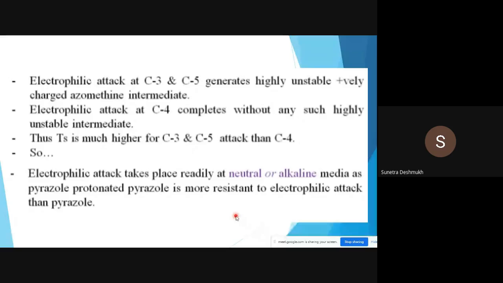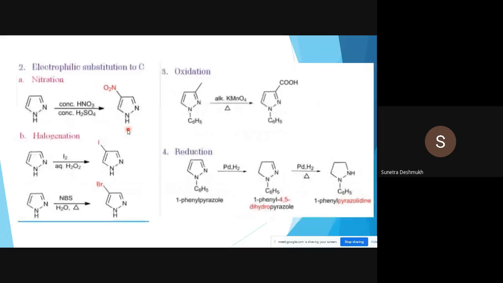Okay, so electrophilic attack takes place readily in neutral or alkaline media, as the pyrazolium cation is more resistant to electrophilic attack than pyrazole. Okay, so this is the normal scene for electrophilic substitution in the case of pyrazole. Nitration, as we know, occurs at the fourth position with concentrated H2SO4. Halogenation: iodination occurs in the presence of a base and hydrogen peroxide at the fourth position. With N-bromosuccinimide, bromination occurs at the fourth position.